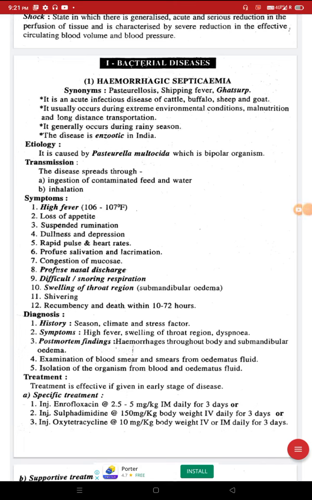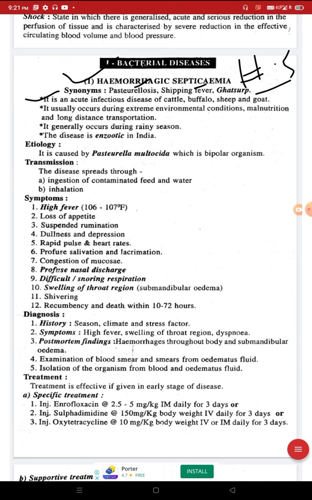Hello guys, we are going to study about bacterial diseases in cattle. First, the disease hemorrhagic septicemia (HS). What are the synonyms? Pasteurellosis, because it is caused by Pasteurella multocida, a gram-negative bacteria. Synonyms: pasteurellosis, shipping fever, gut surf.